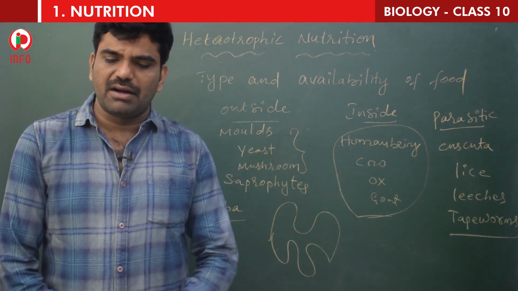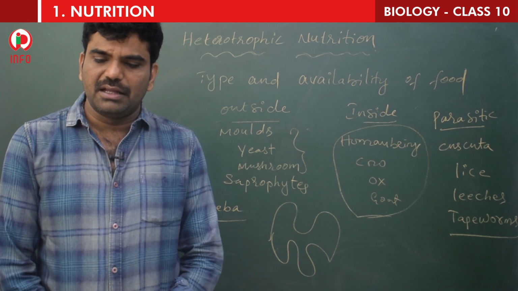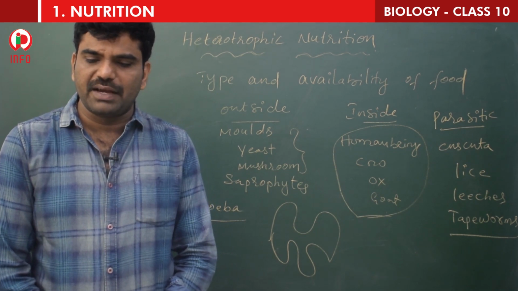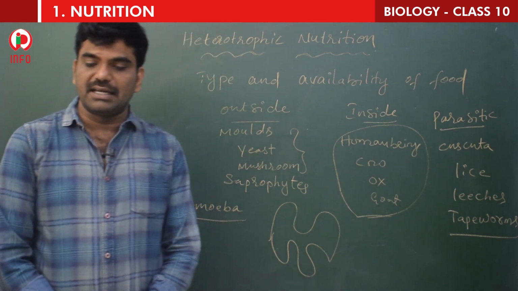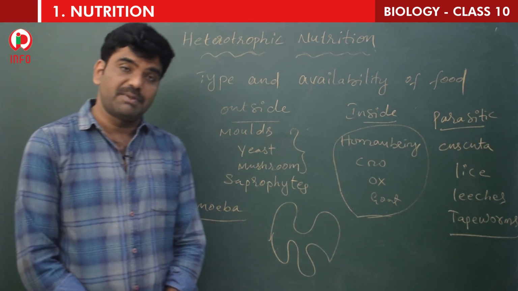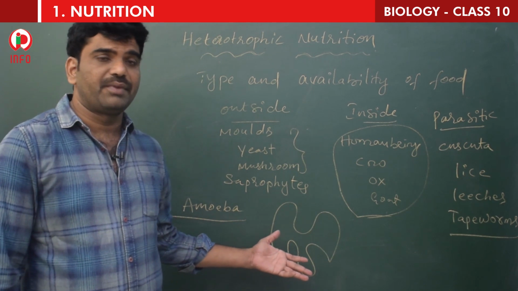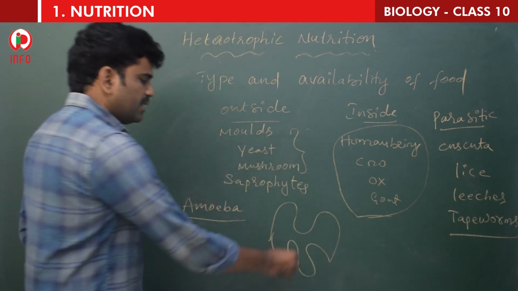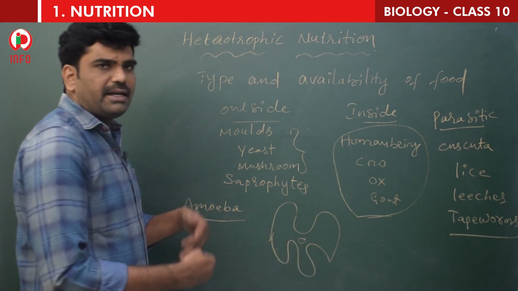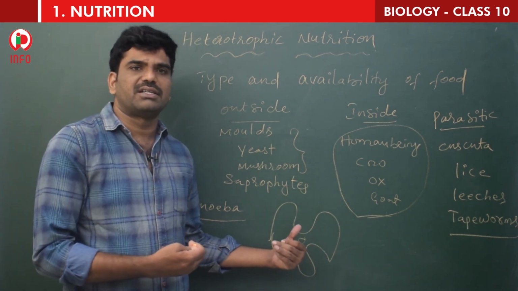In single-celled organisms like amoeba, the food may be taken by the entire surface, but as the complexity of the organism increases, different parts become specialized. So this is the example. This is a single-celled organism, only one cell is present. With the help of one cell only, it performs several functions.